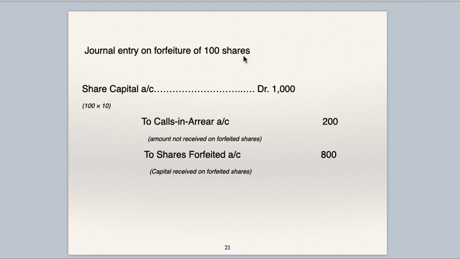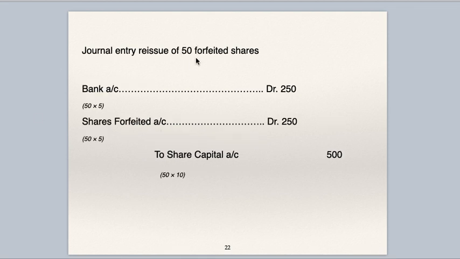Journal entry for forfeiture of 100 shares. We have already seen this. Share capital account debit 1000. To call account, amount not received on these shares, 100 into 2, 200. To shares forfeited account, amount received on forfeited shares, 100 into 8, 800. Only 50 forfeited shares are reissued. Journal entry for this reissue of 50 forfeited shares is: bank account debit 250, they have reissued it at 5 rupees, 50 into 5. Shares forfeited account debit 250, discount is 5, 50 into 5. To share capital 50 into 10, 500.